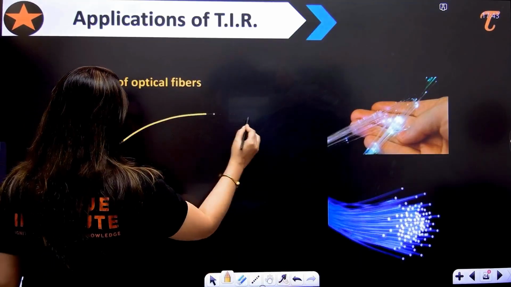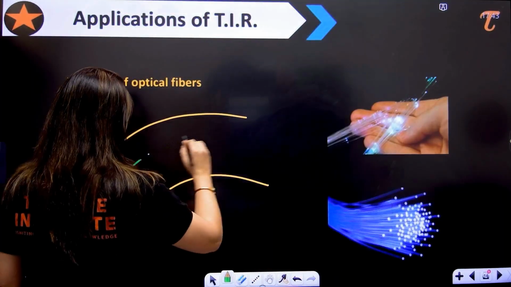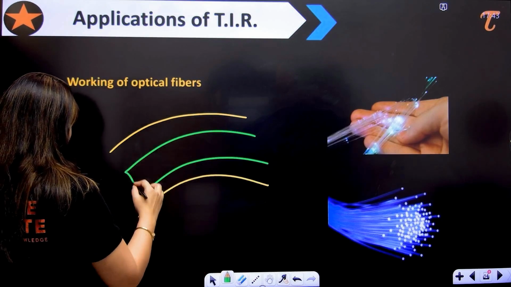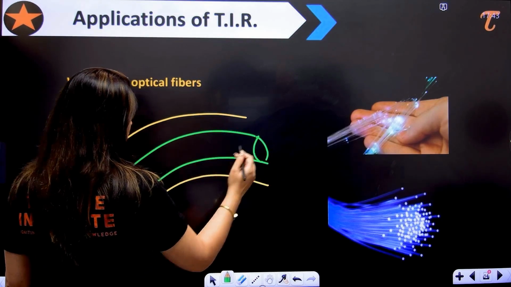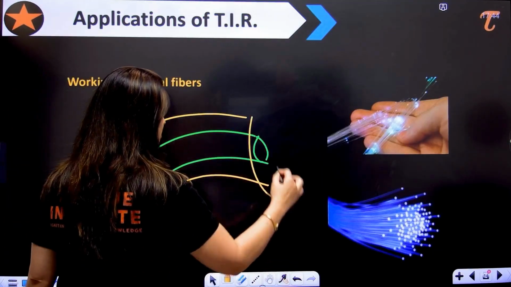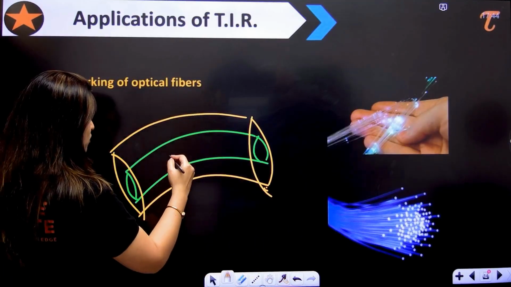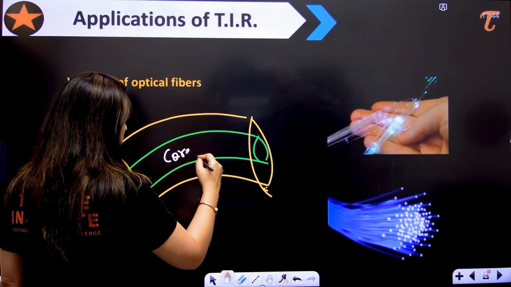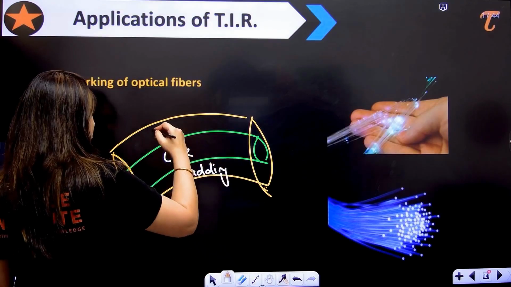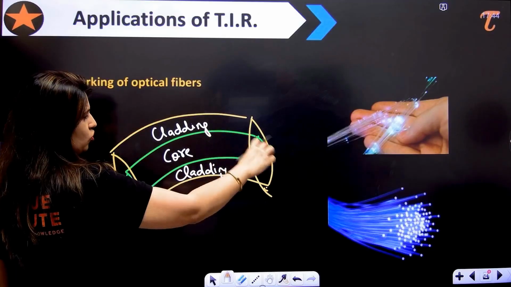So you will observe that optical fibers are something like this. They are very thin fibers made up of glass or plastic. So something like this you will find in fibers. Actually, there are two coatings. This one is called core, and this is called cladding. Here you have cladding, here you have cladding, and in between the cladding you have some portion that's core.